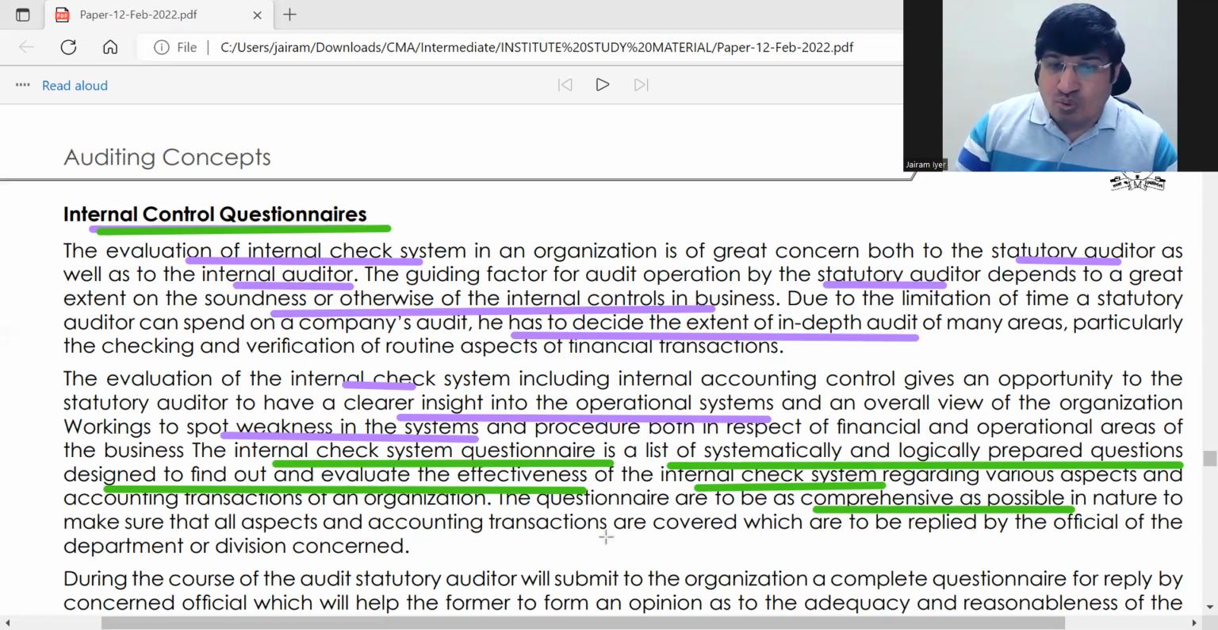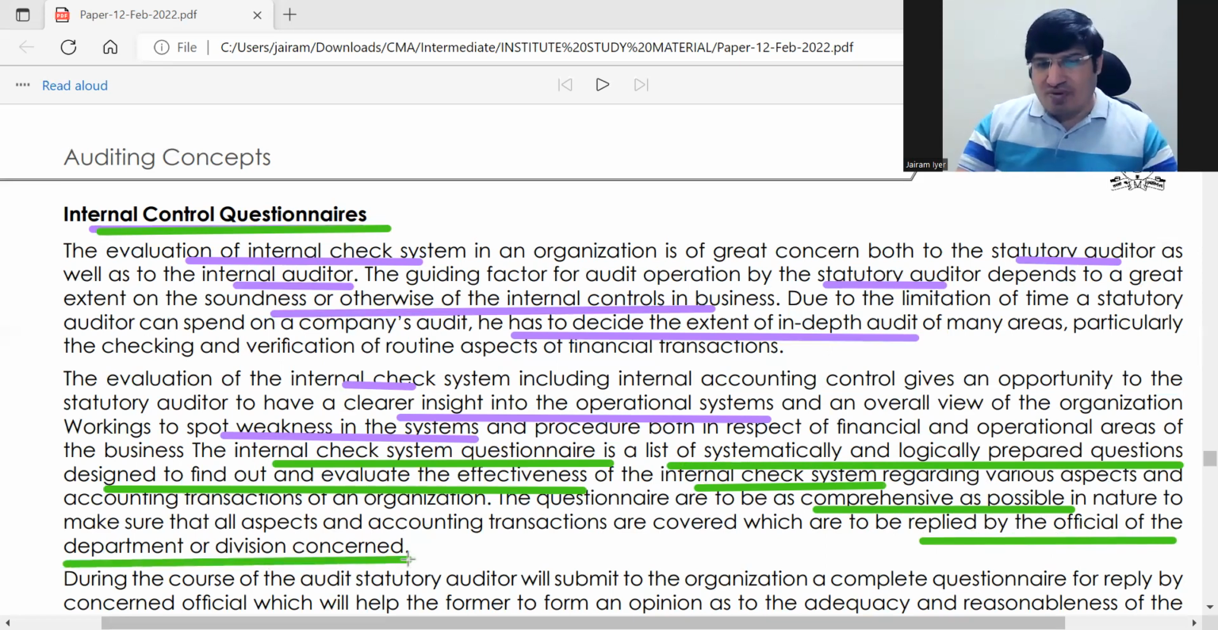And this questionnaire will be given to whom? It will be replied by the official of the department or division. Whoever is doing that work, this will be given to that person. Normally they will give it to a person who is a little senior, so he will be able to answer it better.